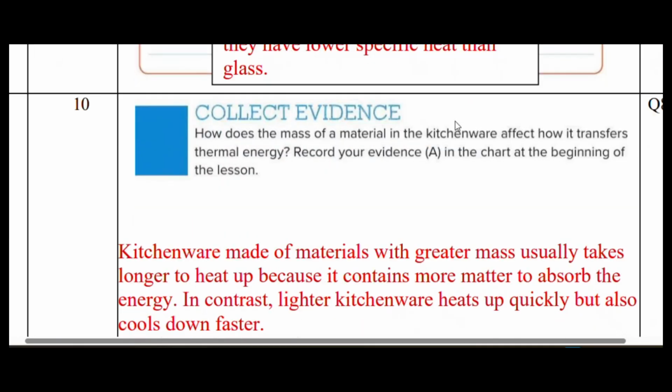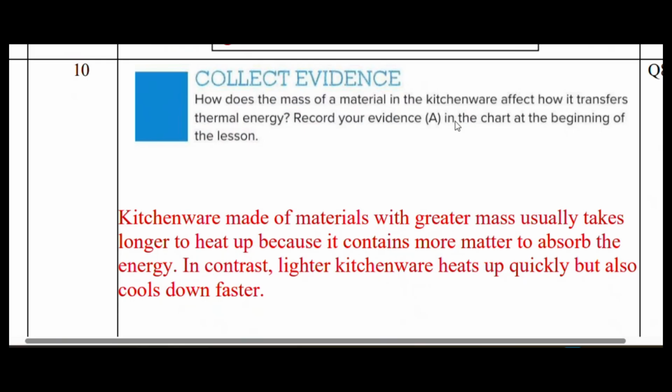Okay, then the next question is, how does the mass of a material in the kitchenware affect its thermal energy transfer? You see in the kitchen, the vessels that you use, the plates and all the cooking utensils, the kitchenware is made of materials. If it's a very big pot, it will take more time to heat up. If it's a small pot, a small cup, it takes very little time to heat up.